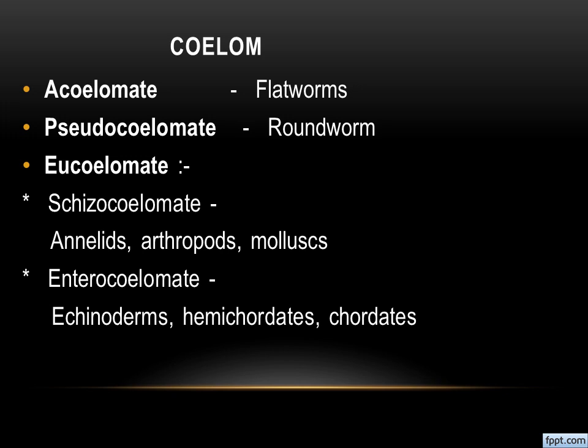We can see those details in the next slides. Schizocoelomate type is present in the phyla annelids, arthropods as well as mollusks. Enterocoelomate coelom is present in echinoderms, hemichordates as well as chordates. Is it clear? Let us go on clearly.